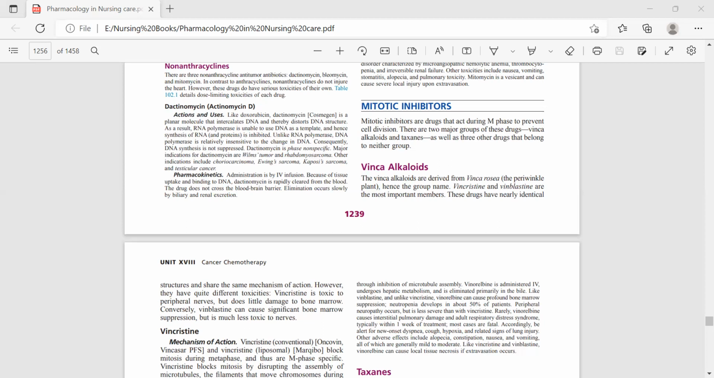They have somewhat different toxicities, because vincristine is very much neurotoxic and does not damage the bone marrow as compared to vinblastine. In contrast, vinblastine is different in toxicity, not in mechanism of action, and not in structural activity.